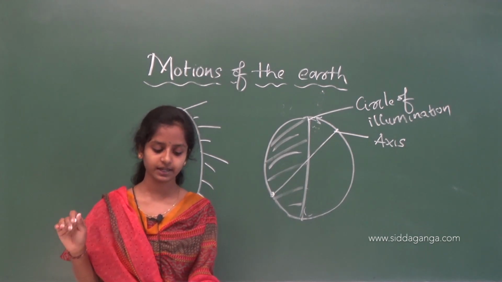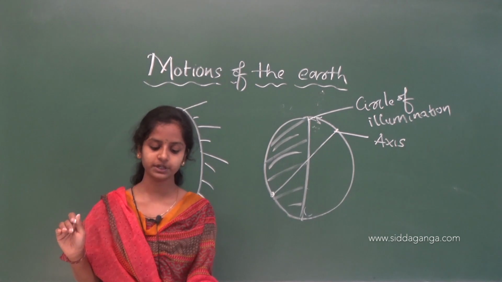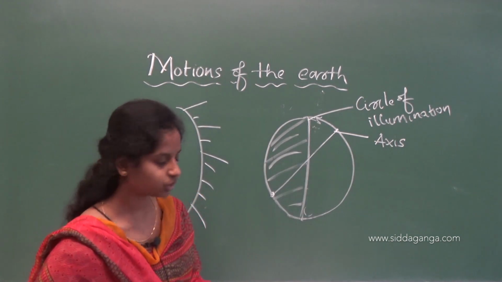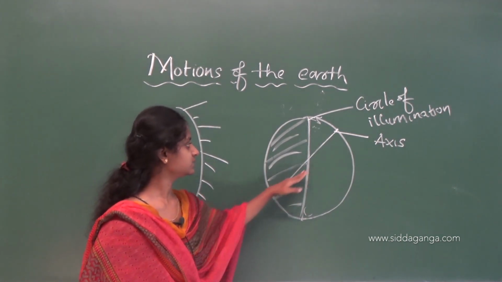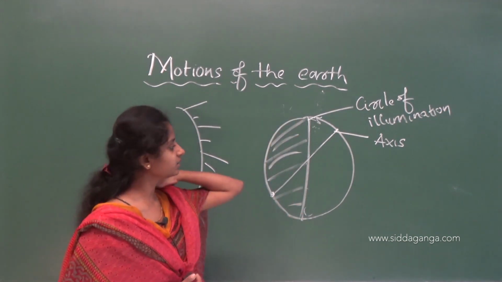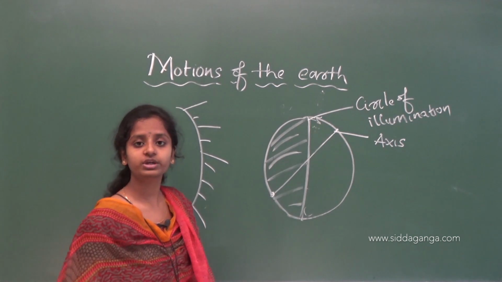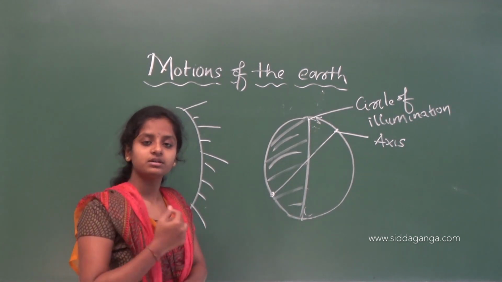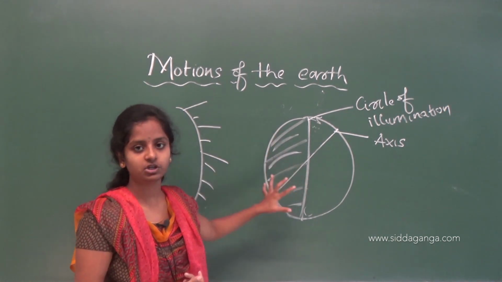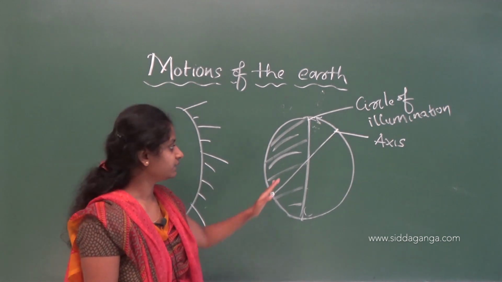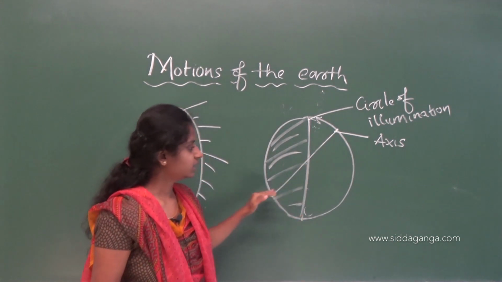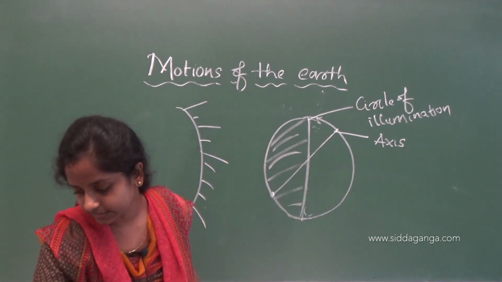The earth takes about 24 hours to complete one rotation around its axis. So, here you can see this is the axis and this is a circle, but as we see here in the picture, there is no coincidence. Here we can see that they are meeting here, right? But actually they will not be coinciding. They will not be on one another. So, this is the axis and this is the circle. So, there will not be any coincidence.